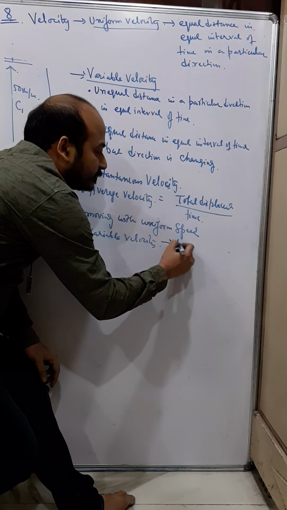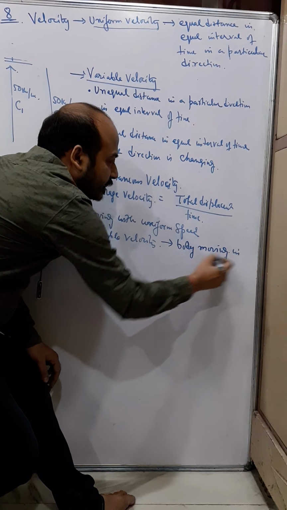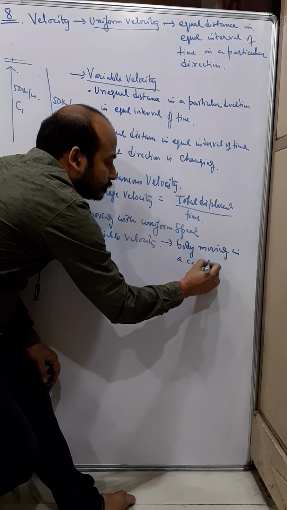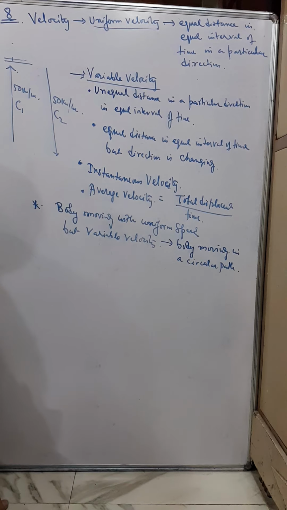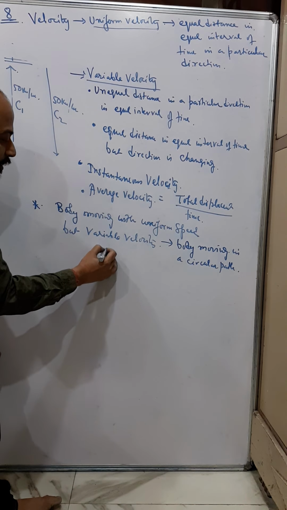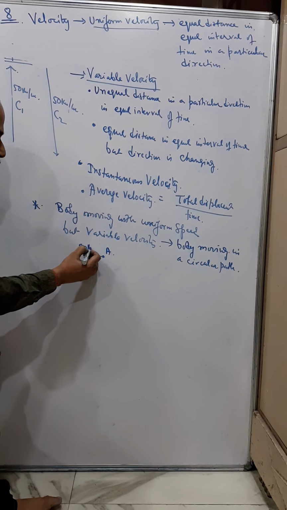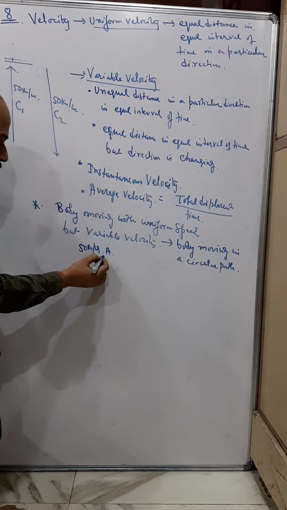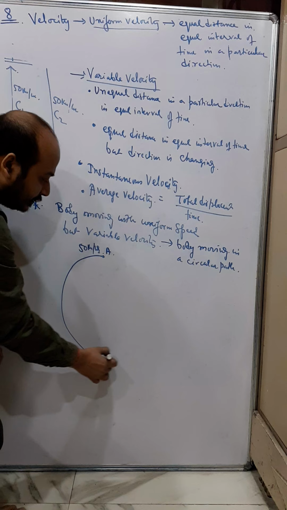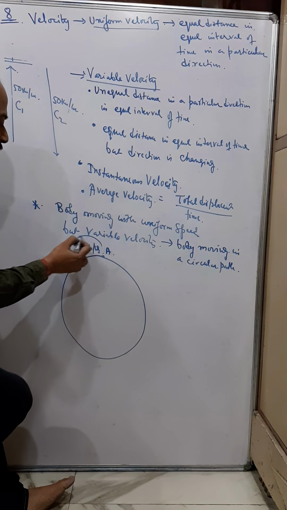A body moving in a circular path. Suppose a car is moving at a speed of 50 kilometer per hour in a circular path, and the speed of the car is not changing.